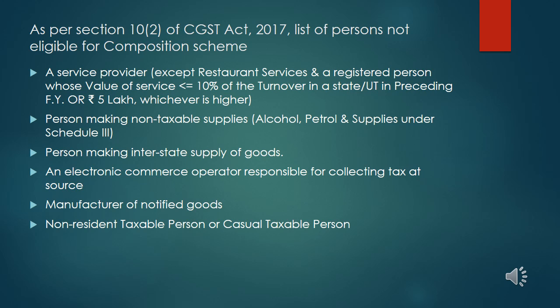Next is an electronic commerce operator responsible for collecting tax at source. Next is a manufacturer of notified goods. I have explained the notified goods. Notified goods include pan masala, tobacco and other tobacco substitutes, edible ice cream, and aerated water. These were the notified goods. If the person is a manufacturer of these notified goods, then he is not eligible for the composition scheme. Then the last but not least is a non-resident taxable person or casual taxable person.